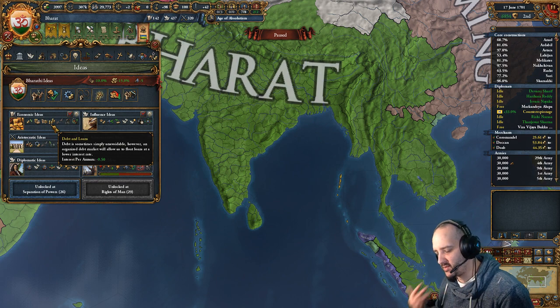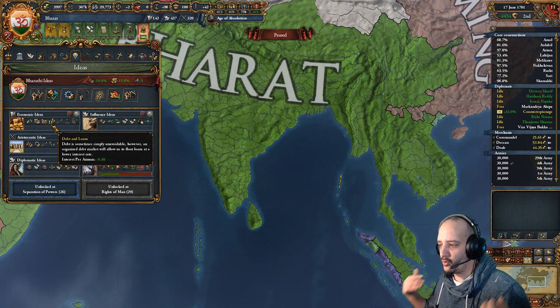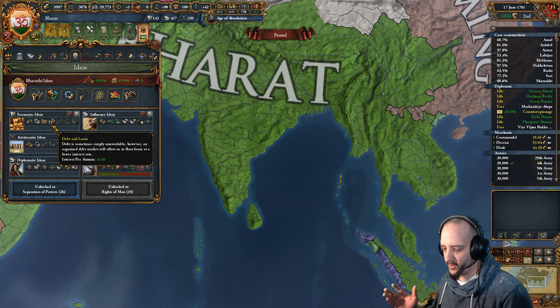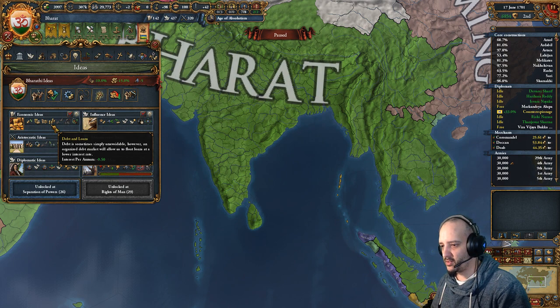Once you build a base of temples and workshops and the good manufactories, the earlier you build those, the earlier they snowball, the earlier they pay back the investment you put on them, and then they just make money for the rest of the game.